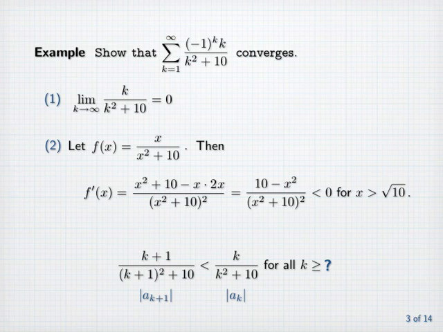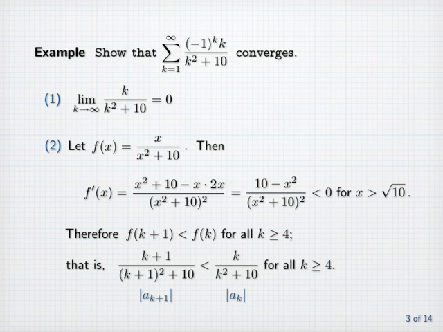So the function f is decreasing for all x greater than the square root of 10. Since the square root of 10 is between 3 and 4, we can conclude that f of k plus 1 is less than f of k for all k greater than or equal to 4. That is, the absolute value of a sub k plus 1 is less than the absolute value of a sub k for all k greater than or equal to 4. So the absolute values of the terms in our series form an eventually decreasing sequence. Therefore, the series converges by the preceding theorem.